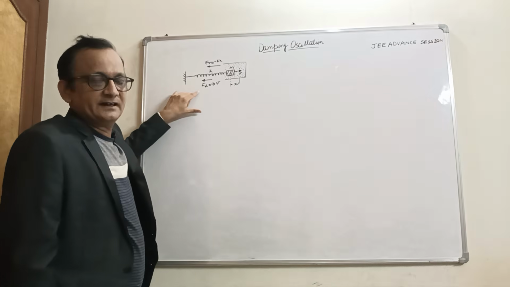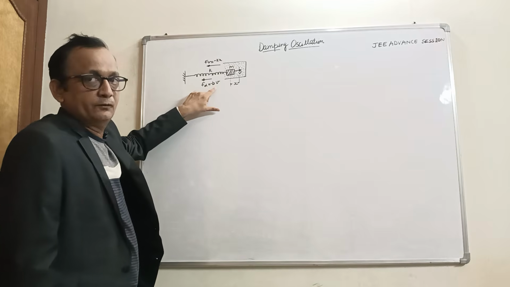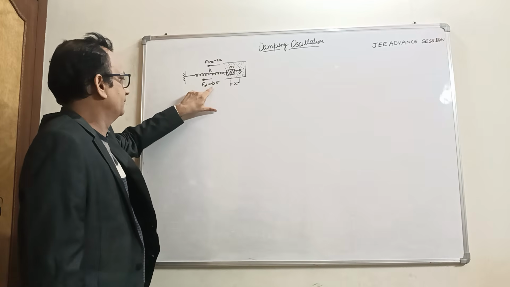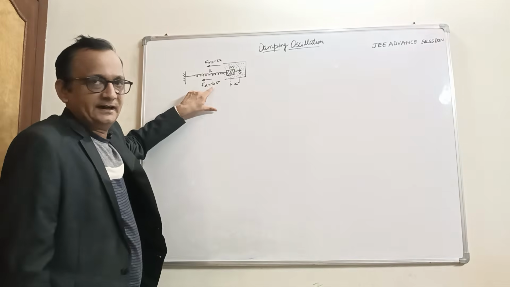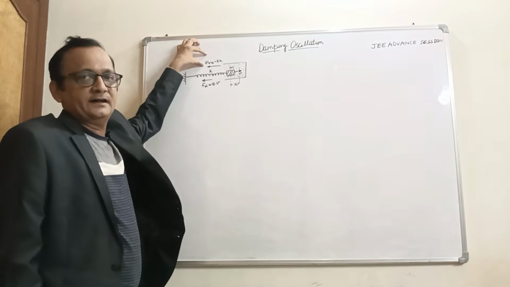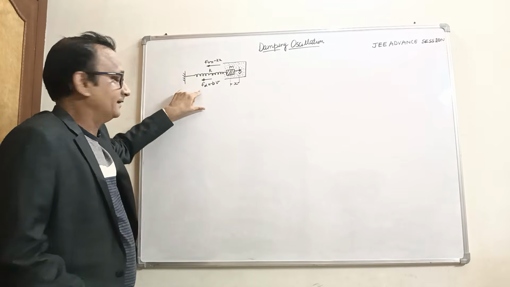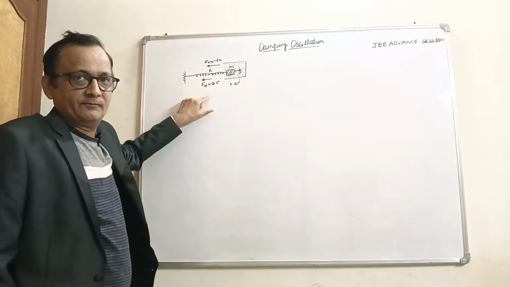So the damping force is a resistive force, and this is proportional to velocity. So b is the constant here, the damping constant, and the restoring force is a conservative force. The damping force is a non-conservative force.